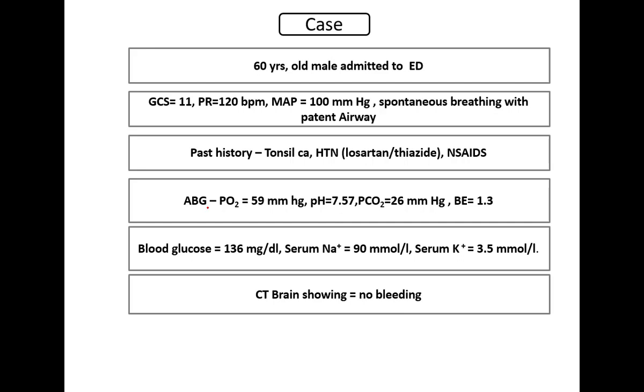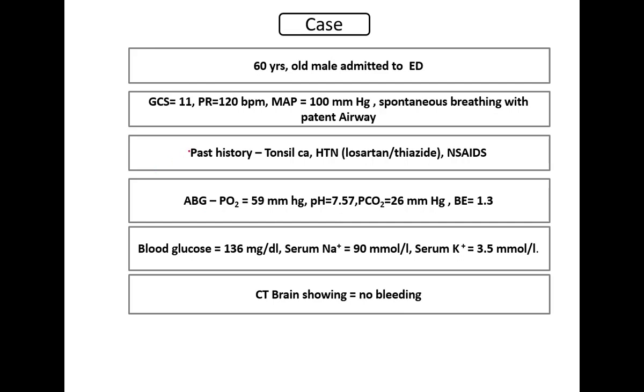So before going to the diagnosis and treatment, I want to discuss one case. It is the most common case which we are facing in daily practice. A 60-year-old male was admitted to the emergency department with GCS 11, pulse rate 120, mean BP 100. The patient is spontaneously breathing with a patent airway.